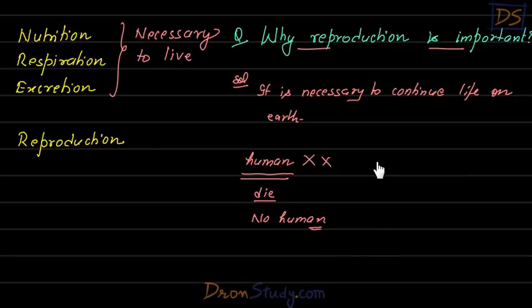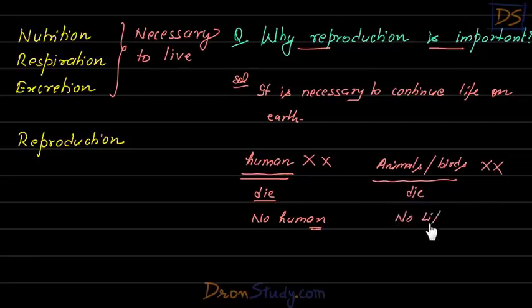Now, similarly, if all the animals, all the birds, everybody decides that they are not going to reproduce, then what is going to happen? Once they all die, there will be no life on this earth, students. That is why, students, reproduction is important. It is necessary to continue life on earth.